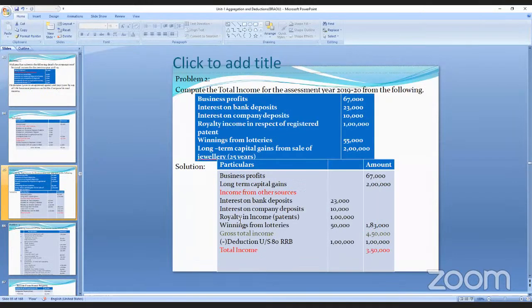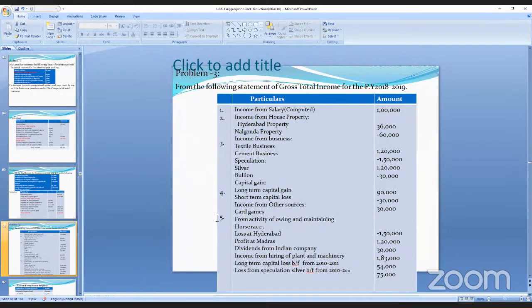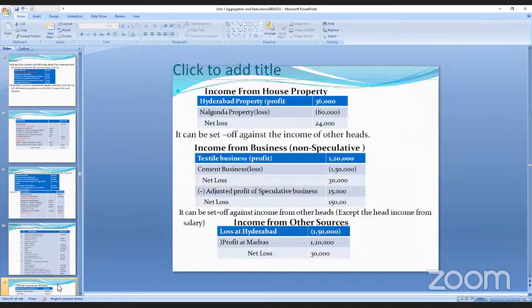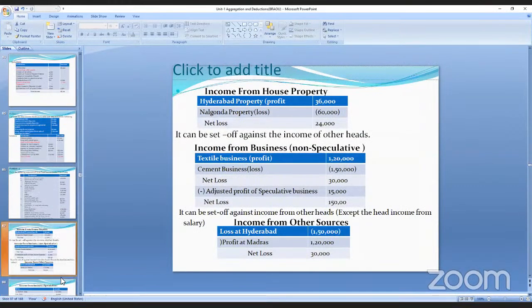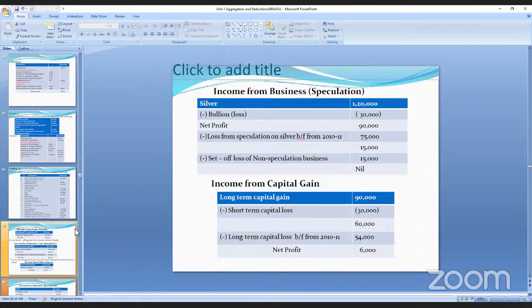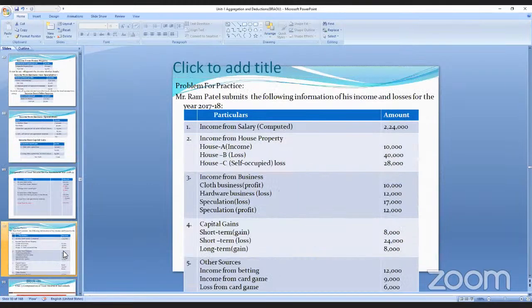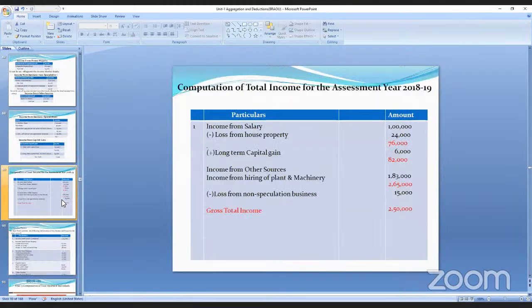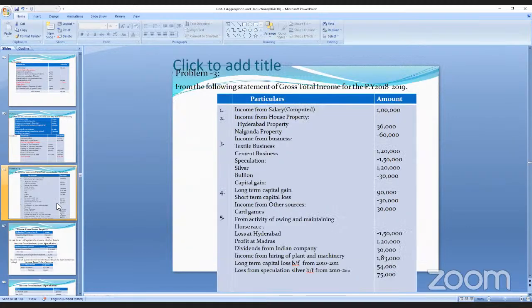See here, plant and machinery. Where is the plant and machinery? This is 1,83,000. 1,83,000 कहाँ पर है?